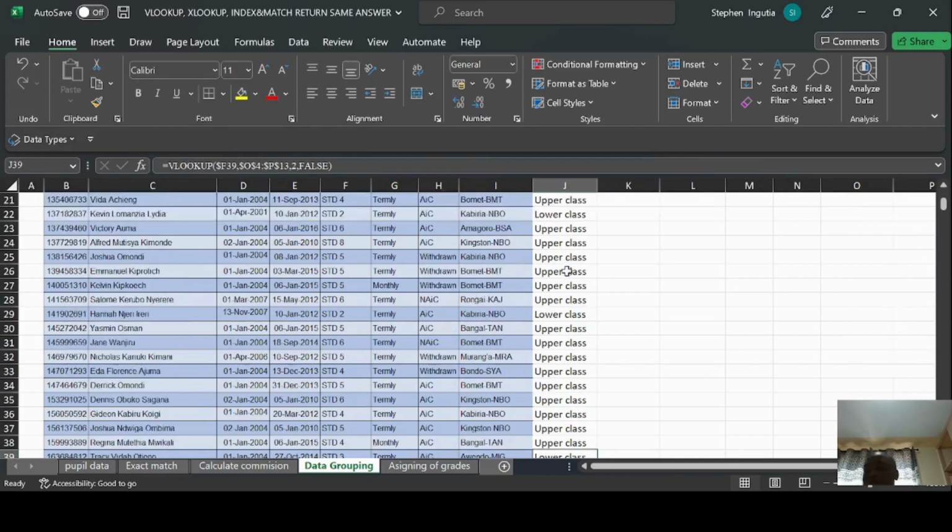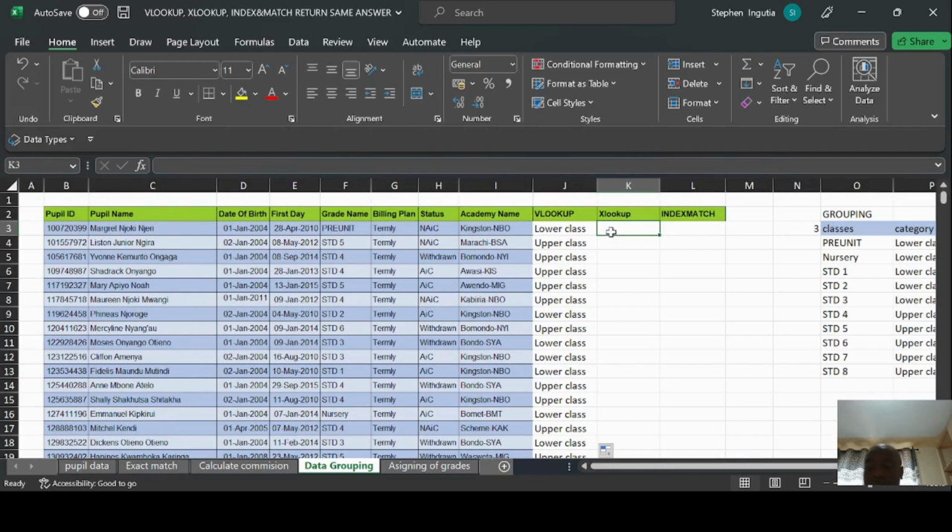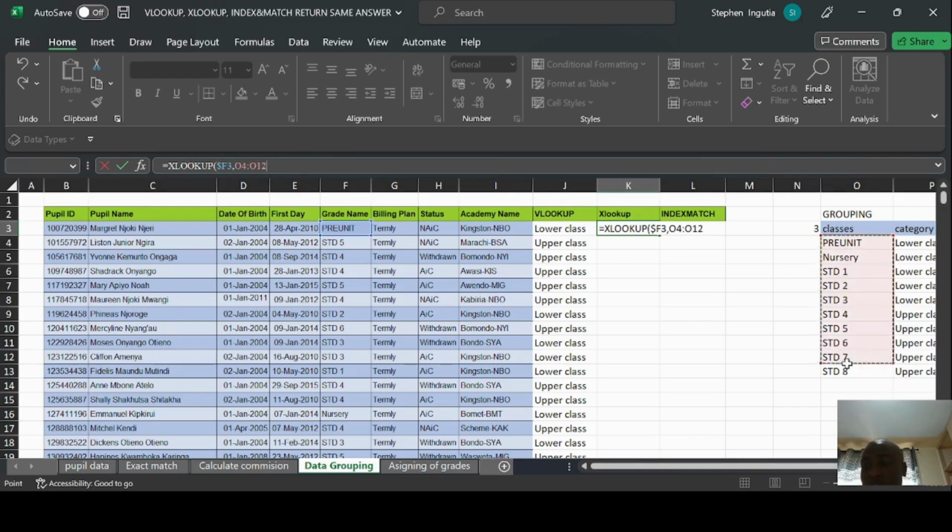Yes. Now we want to return the same result using XLOOKUP. So equals XLOOKUP, and the lookup value here is still the same. Remember to lock the column. Then after that, what is the lookup array? Our lookup array is this column, where we are looking up those grade names. Remember to lock the array. And then after that, comma, we're giving it the return array. So the return array is this.